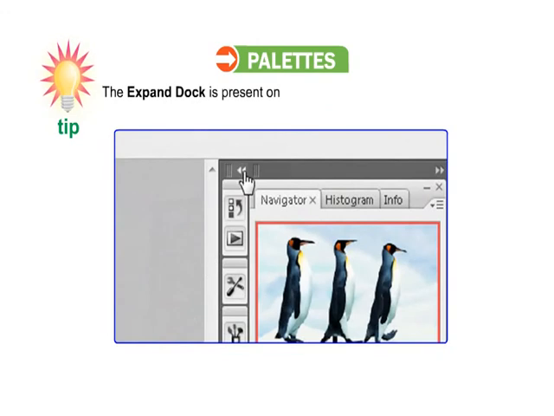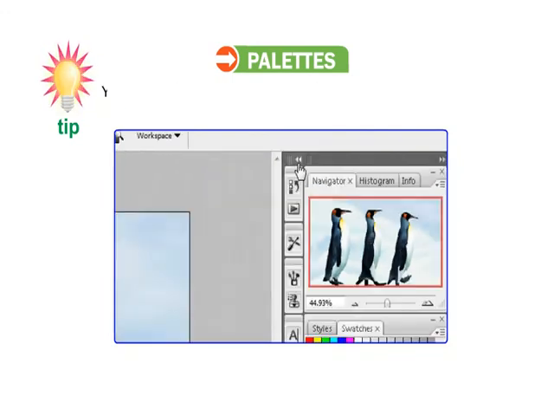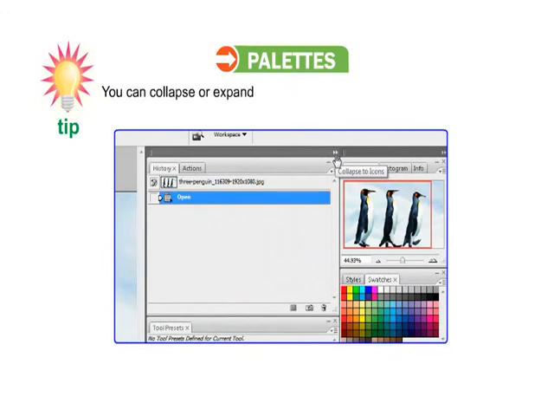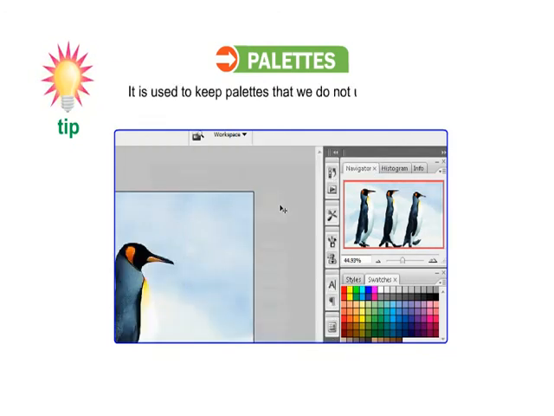The Expand dock is present on the top right corner of the palette's window. It is indicated with double arrows. You can collapse or expand either side of the dock by selecting the double arrows. It is used to keep palettes that we do not use quite often. They are easily accessible but hidden from our view until we need them.